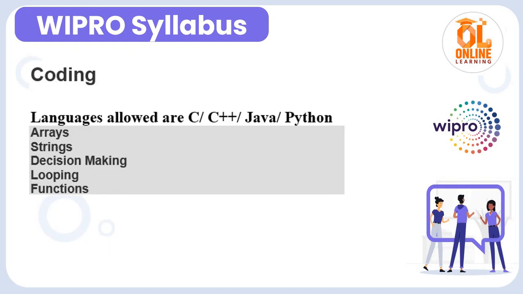After that there is the coding part. The languages are C, C++, Java and Python. Topics include array, string, looping, function and matrix. Advanced programming questions are not asked in the Wipro NTH exam, but average or moderate questions are asked in the coding section.